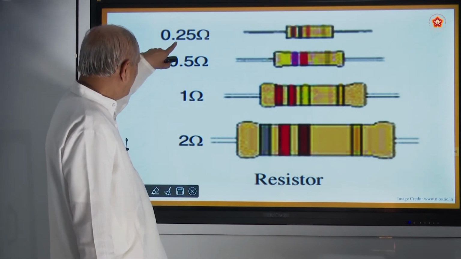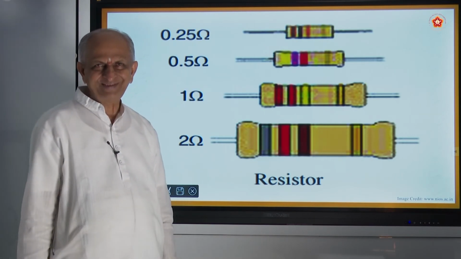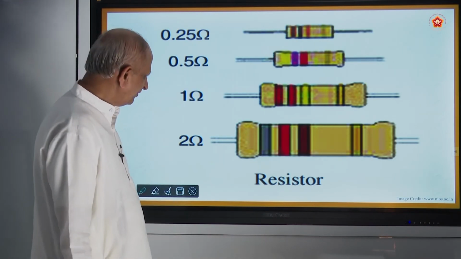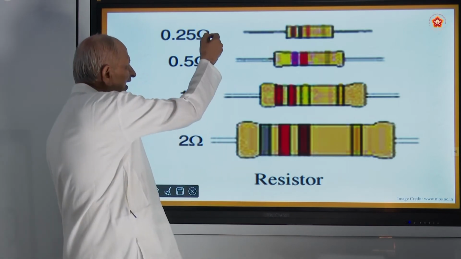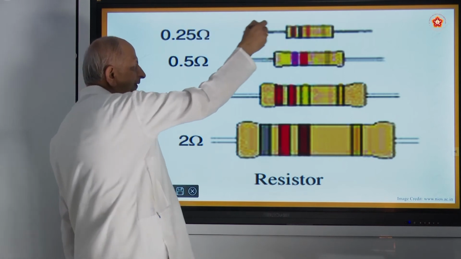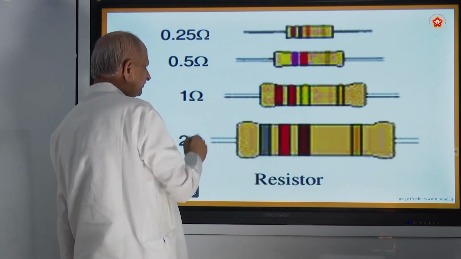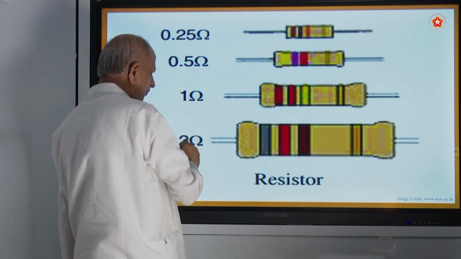And this is 0.25. What is the symbol here? Ohms. Okay, this stands for the resistance. Here it is 0.25 amps, and this is 0.5 amps. This is 1 ohm.